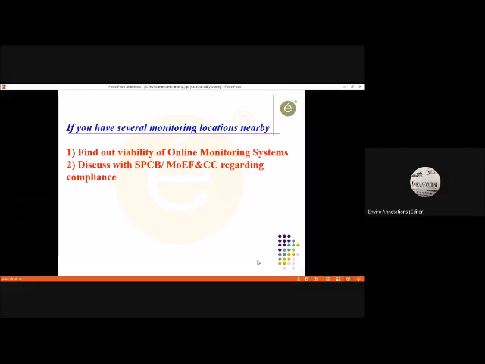In that case, what should happen? My suggestion is that a group monitoring facility should be created. The organizations located in that pocket, in that area, should get united and put up one online monitoring system. Irrespective of the technical aspects I told, they should get one monitoring system, which can be validated with the help of a manual system.